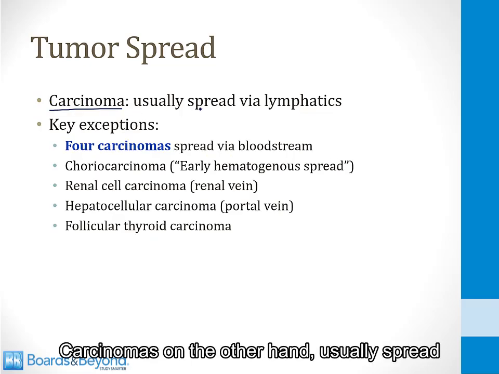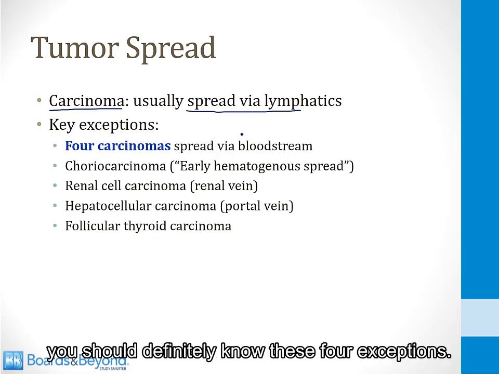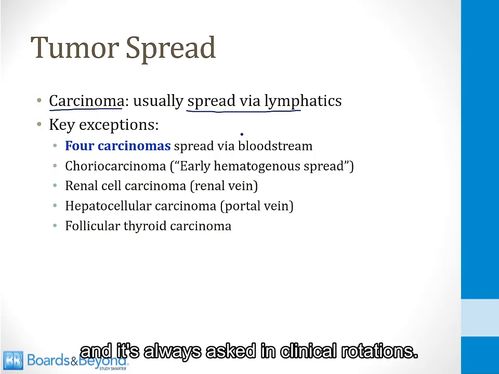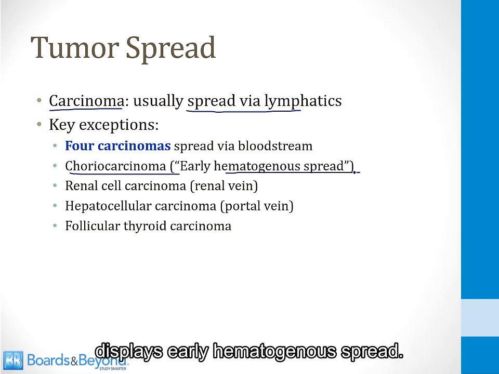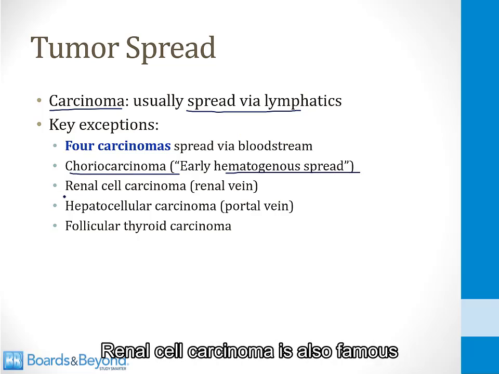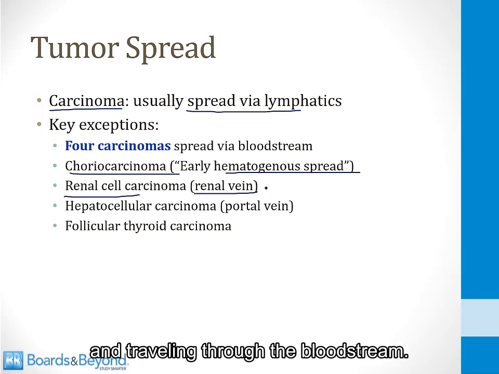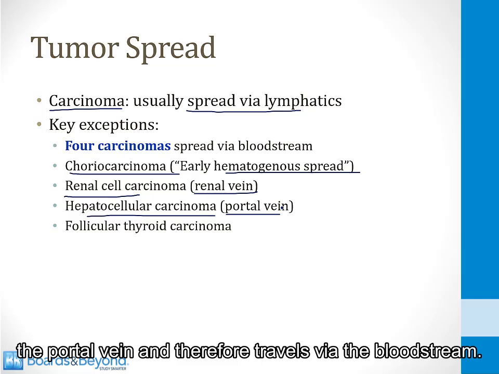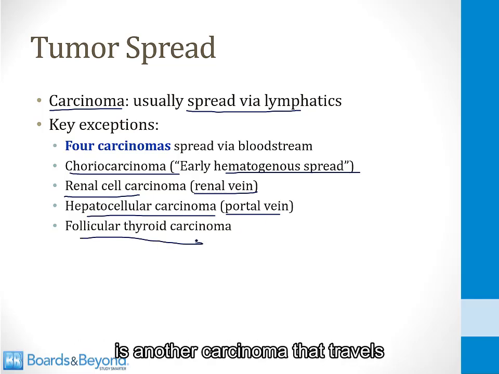Carcinomas, on the other hand, usually spread via lymphatics, except for 4 classic exceptions. And as a med student, you should definitely know these 4 exceptions. It could come up on your boards, and it's always asked on clinical rotations. So choriocarcinoma, which is a placental tumor, displays early hematogenous spread. It's a carcinoma, but it travels through the bloodstream. Renal cell carcinoma is also famous for invading the renal vein and traveling through the bloodstream. Hepatocellular carcinoma commonly invades the portal vein and therefore travels via the bloodstream. And then finally, follicular thyroid carcinoma is another carcinoma that travels via the bloodstream.